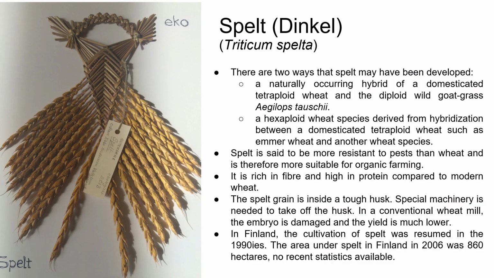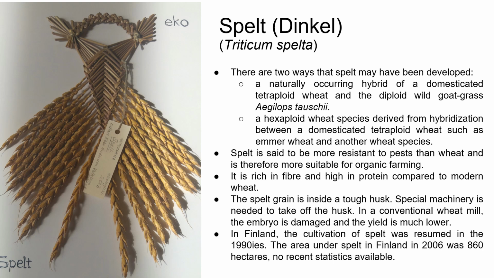Spelt, called in Germany Dinkel, Triticum spelta. There are two ways that spelt may have been developed. A naturally occurring hybrid from a domesticated tetraploid wheat and the cross with a diploid wild goat grass, again Aegilops, and this time tauschii. A hexaploid wheat could also have been the species derived from hybridization between a domesticated tetraploid wheat, such as a cross between emmer wheat and another wheat species.